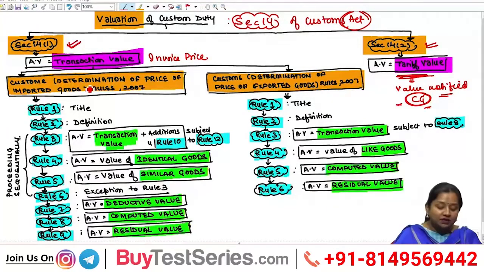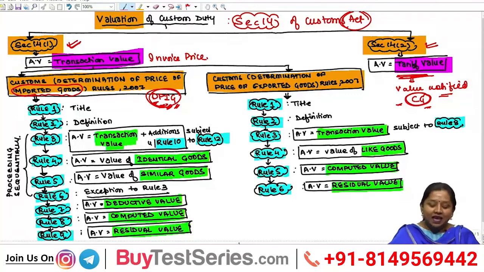One set of rules talks about customs determination of price of imported goods. They are also known as DPIG rules, determination of price of imported goods. And another set talks about determination of price of exported goods, which are known as DPEG rules, determination of price of exported goods.